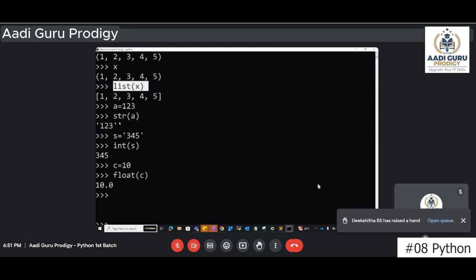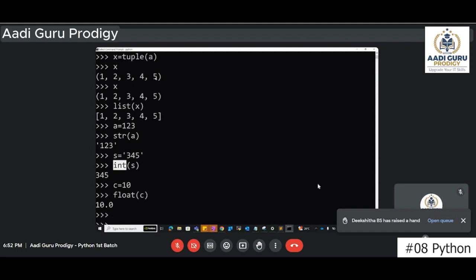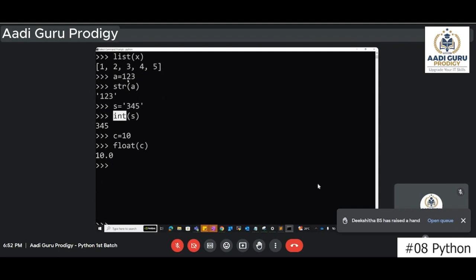If you want to convert to a string, str is a function. If you want to convert to an integer, int is a function. With the help of this typecasting, we can convert from one type of data to another type of data, from list to tuple, tuple to list, and so on.